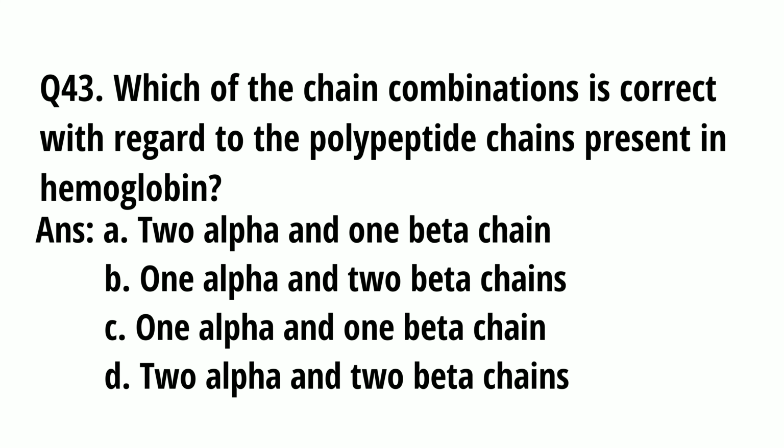Question number 43. Which of the chain combinations is correct with regard to the polypeptide chains present in hemoglobin? A. 2 alpha and 1 beta chain, B. 1 alpha and 2 beta chains, C. 1 alpha and 1 beta chain, D. 2 alpha and 2 beta chains. And the correct option is D. 2 alpha and 2 beta chains.